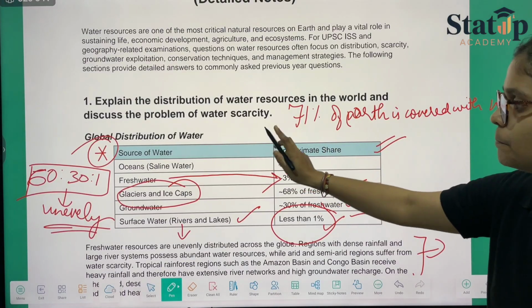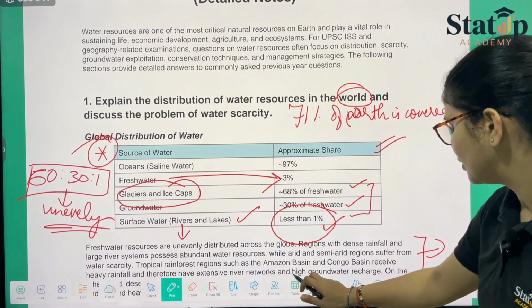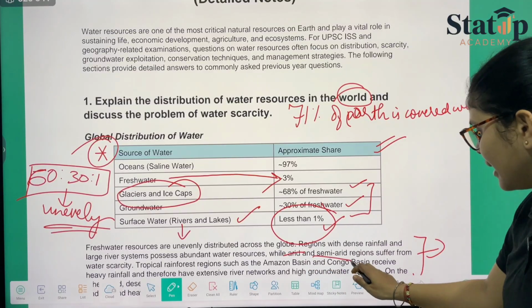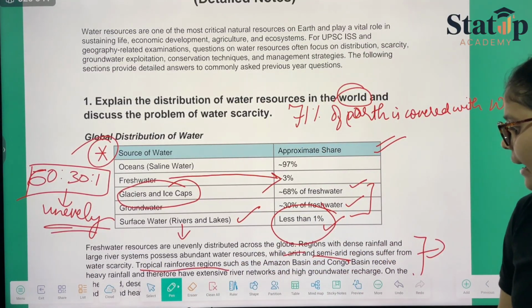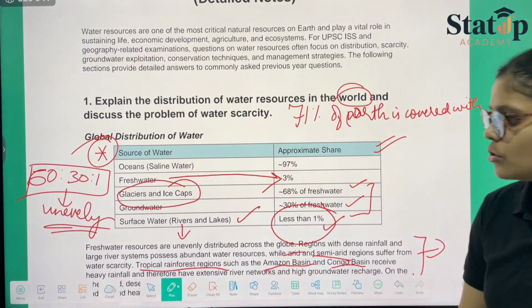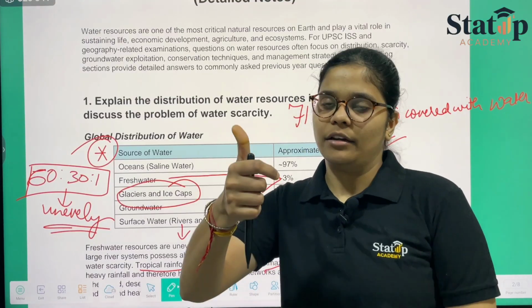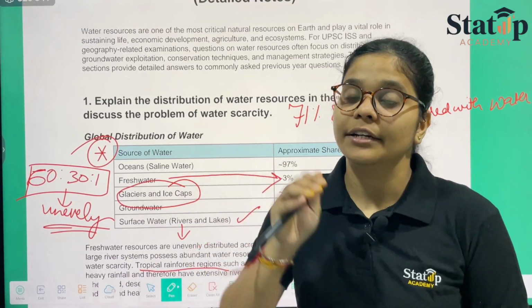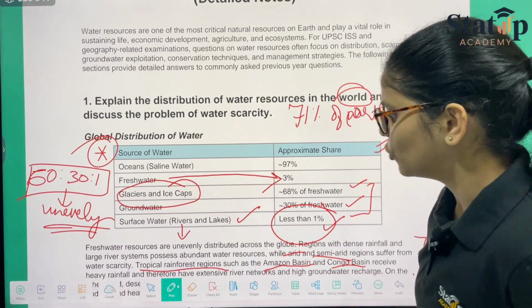Another thing, they are saying that in the world, therefore here we have mentioned the arid, semi-arid regions and the tropical rainforest regions also, and Congo Basin, Amazon Basin. So all these basins are also mentioned regarding their rainfall properties, regarding their underground water storage. So that is also playing a certain sort of role.